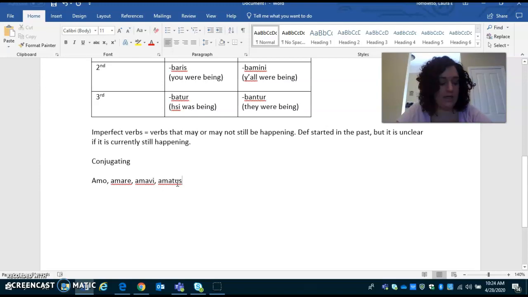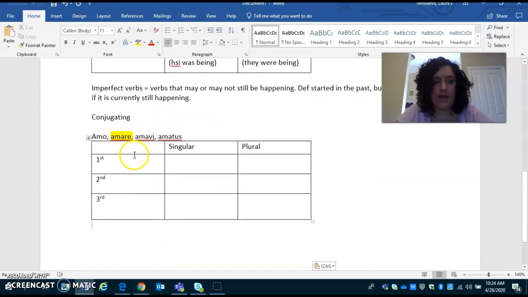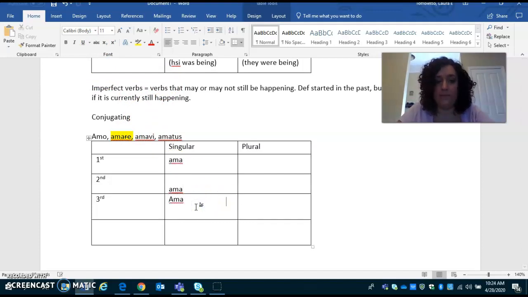We are just going to automatically start with this word right here, okay? So always start with your second principal part, our infinitive, all right? And then what I'm going to do is chop off this RE, okay? So then I get stuck with ama in all of my spots, okay?